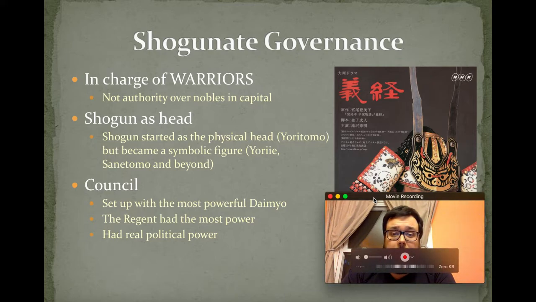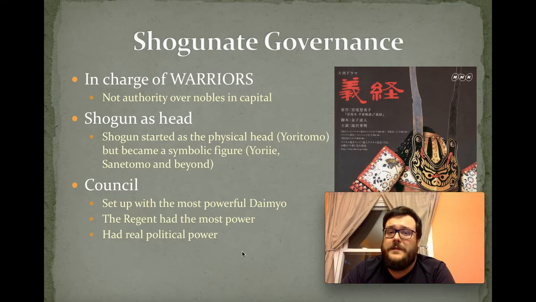So at first, the shogun was considered the most powerful person in the country, but eventually he started to lose that role. Eventually, he started to become a figurehead, a symbol, just like the emperor. A council was set up to advise the shogun. Some of the most powerful daimyo in the country would gather around the capital. They would come in, and they would give him advice just like the regent did.